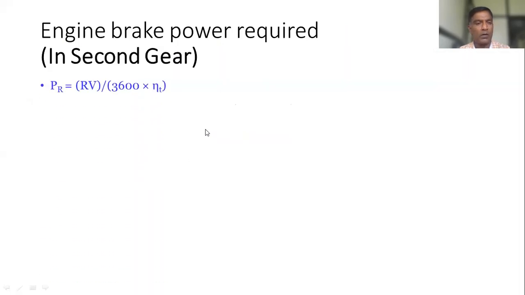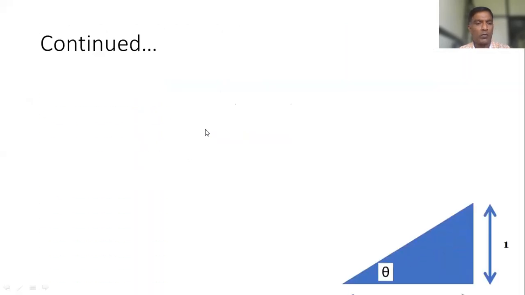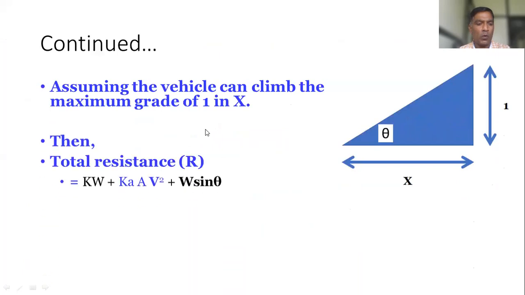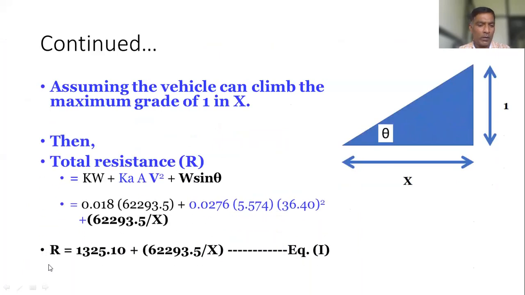Okay. So here we got the relation in terms of resistance, that is R is equal to this expression. Here X is there. So we need to get the value of this R in second gear.